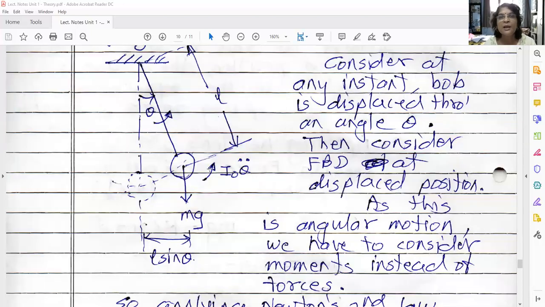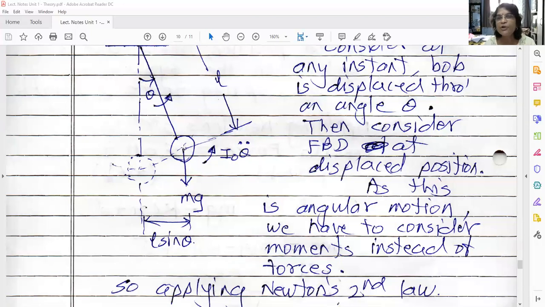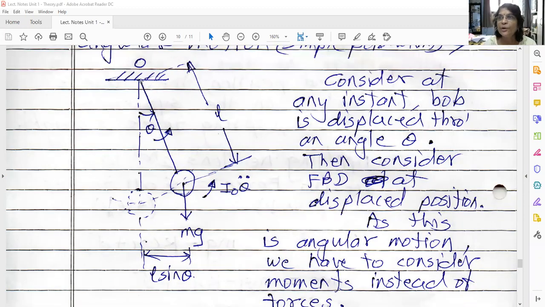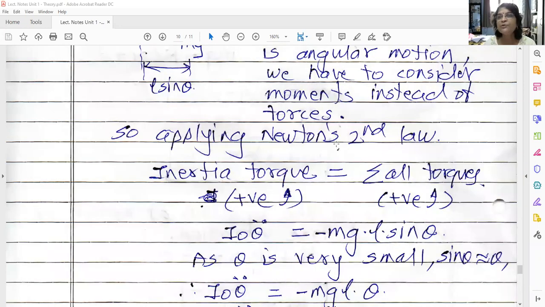Again you have to apply Newton's second law of motion. What are the different forces acting? Mg and the inertia force. Taking moment about O, you have to write down Newton's second law. So, applying Newton's second law.